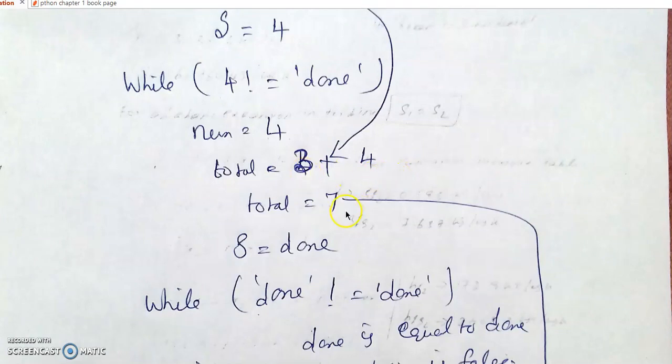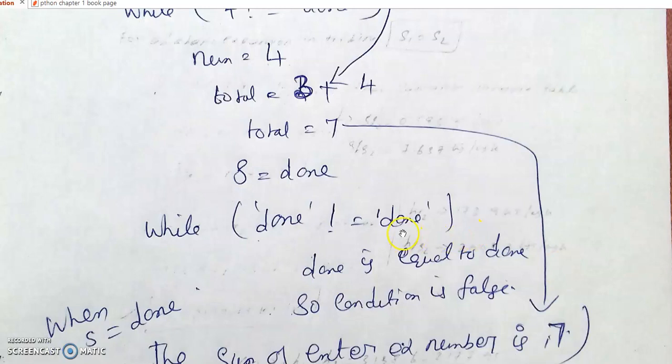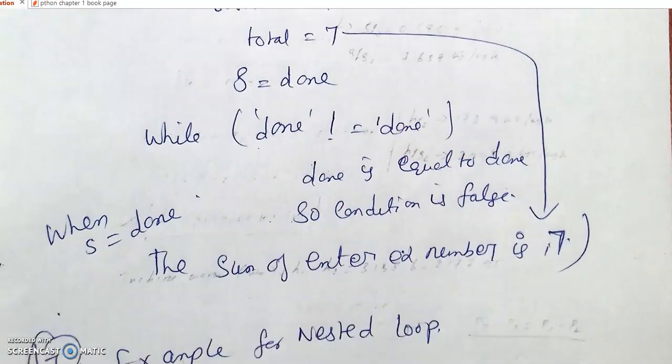3 plus 4, 7. Now the user is entering done. Is done not equal to done? No. Done is done, so the condition is false. It will come out of the loop and print the sum of the entire numbers, which is the total, 7. Understand?